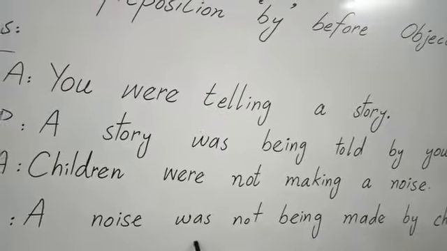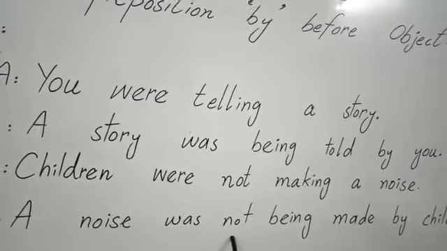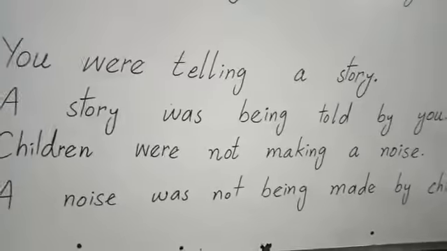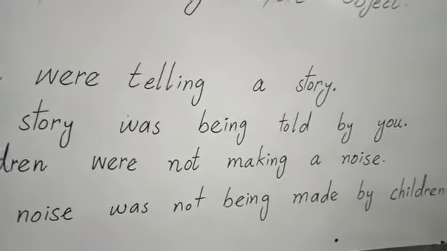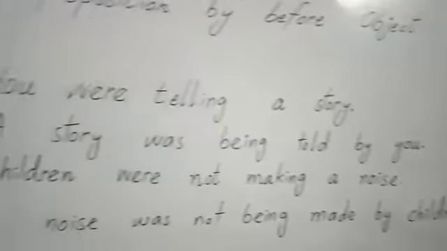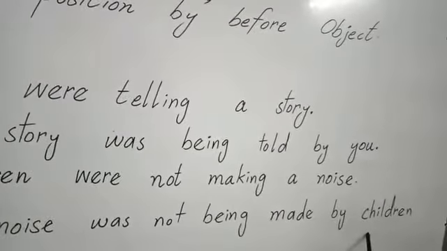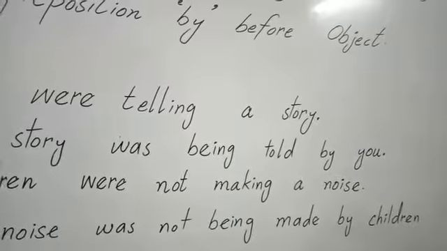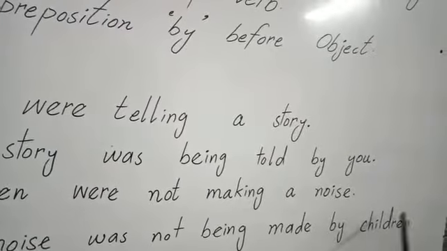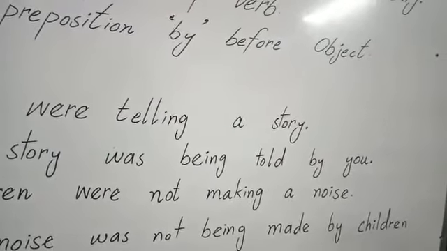We will use was. After that we will use not to make the sentence negative. A noise was not being made by children. Children as it is we will use here children. The objective case of children will remain children.